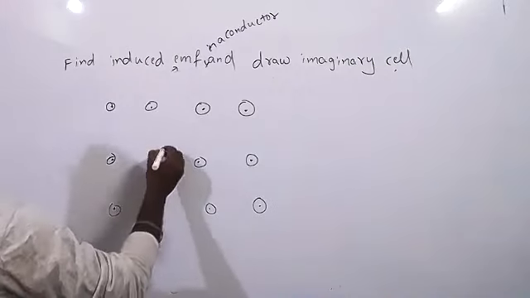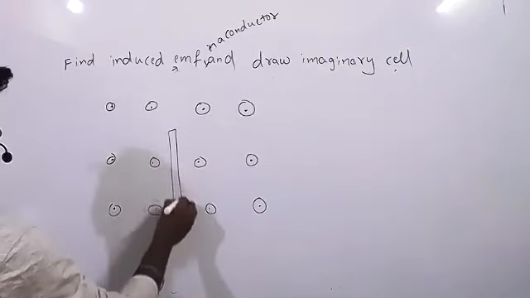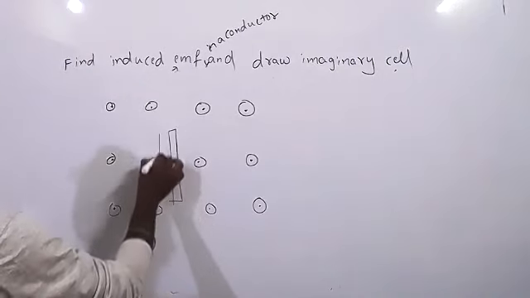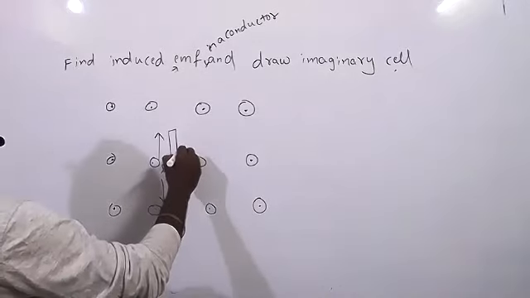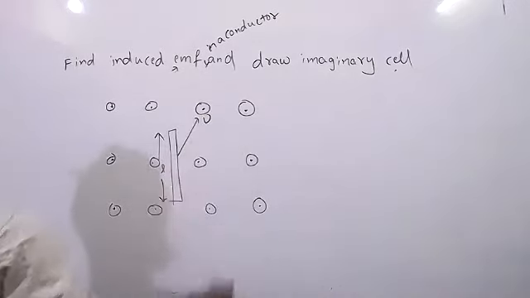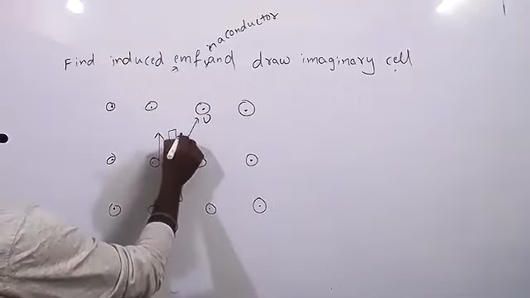So let's see. Here is the conductor. Length is L. Now this conductor is moving with velocity in this direction, that is 30 degrees.